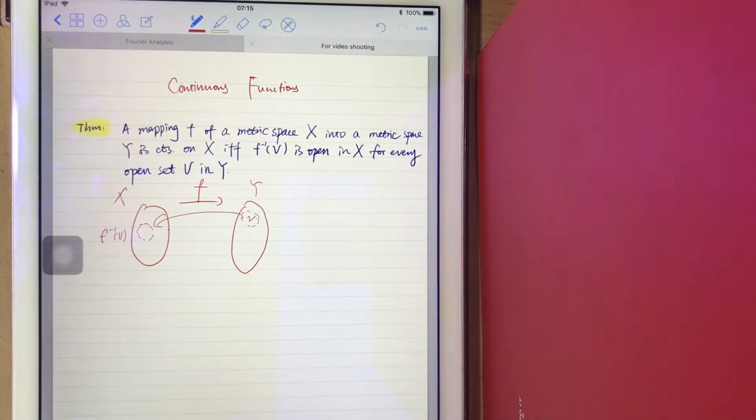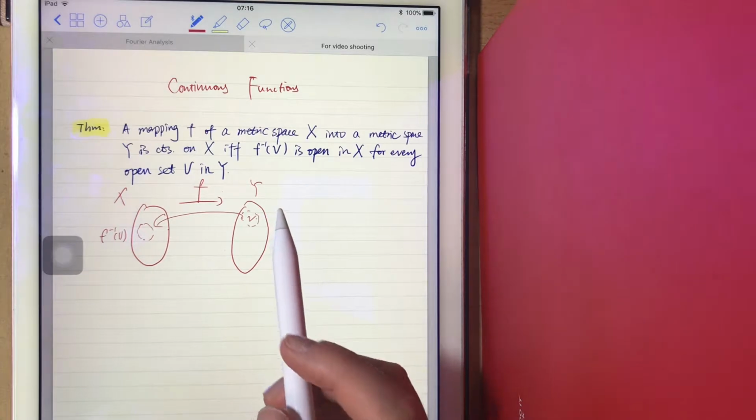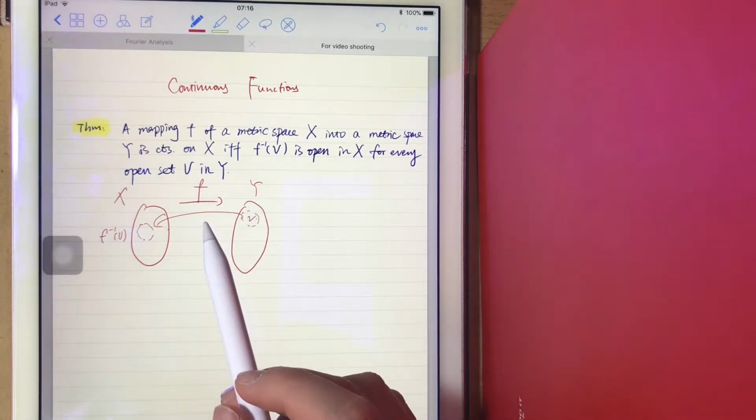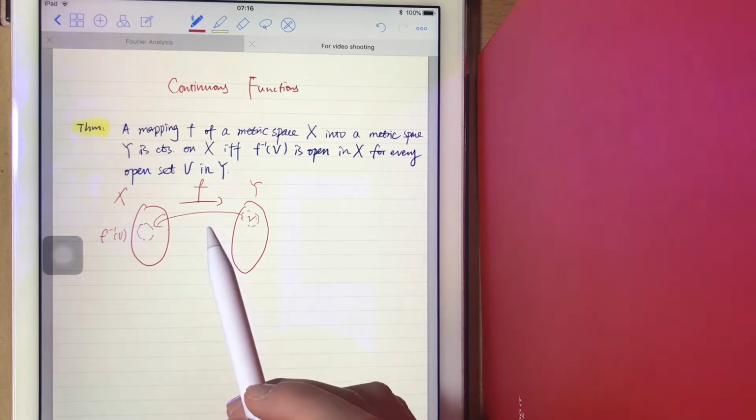Or conversely, if we're given that this function F is continuous, then we will know that if you take any open set V in Y, then F inverse of V is also open.